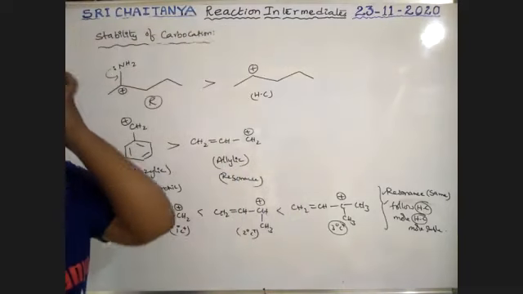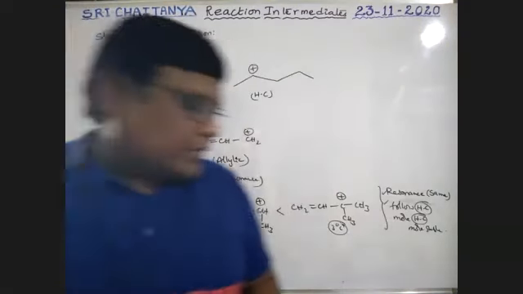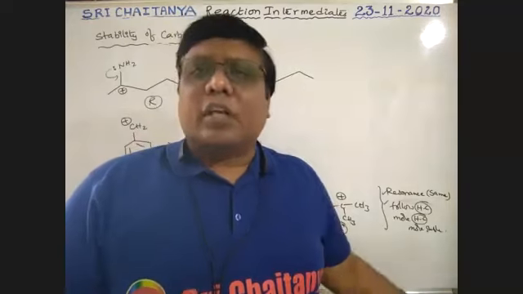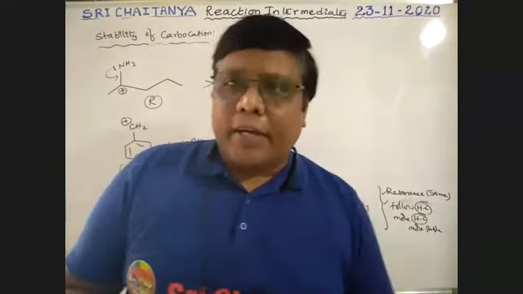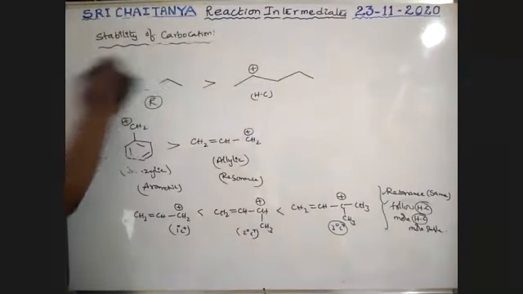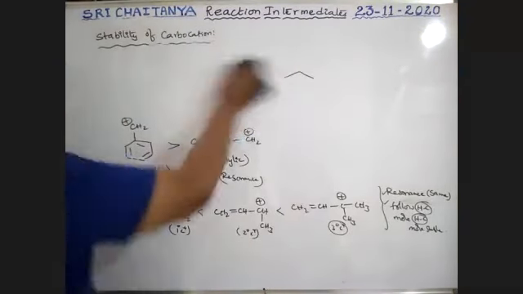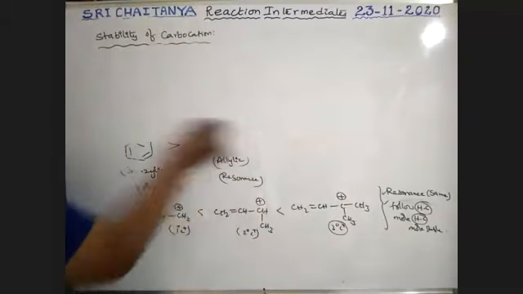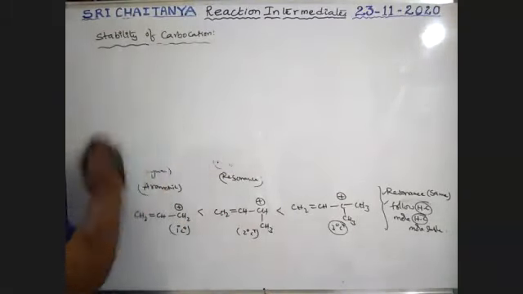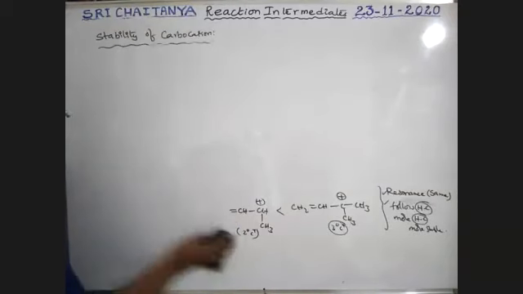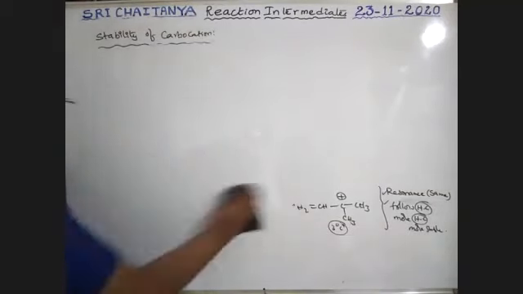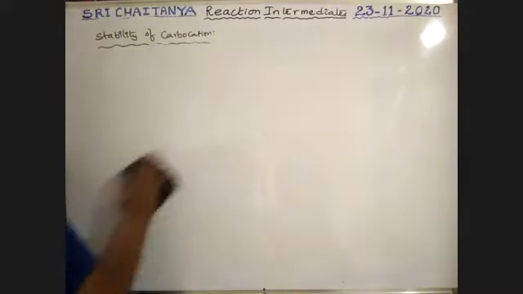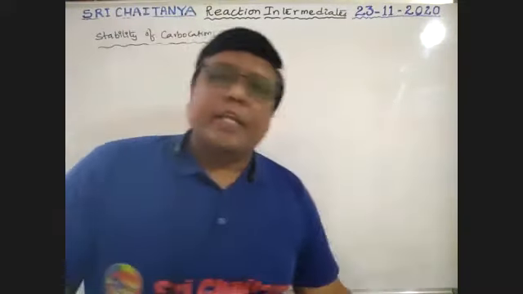Okay, good. Next, some other examples, boys. So the general order as per our norms, I am writing here. See here. Based on all these points, the overall common stability order for carbocations, boys.